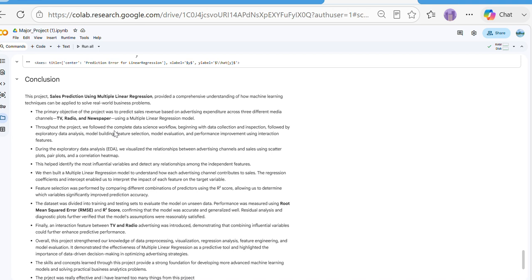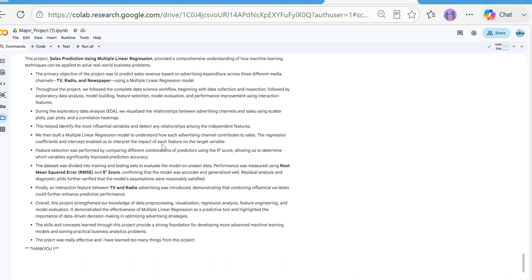What I can say is that sales prediction using linear regression gives a comprehensive understanding of how machine learning techniques can be applied to solve real-life business problems. The primary objective of this project was to predict the sales revenue based on the advertising expenditure across the three different media channels: TV, radio, and newspaper, using a multiple regression model.